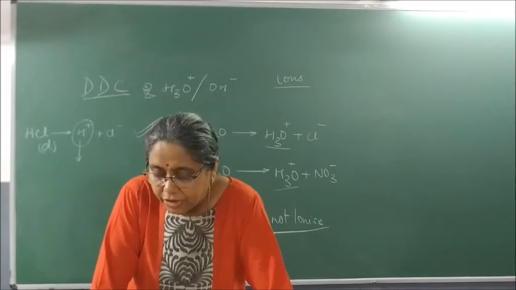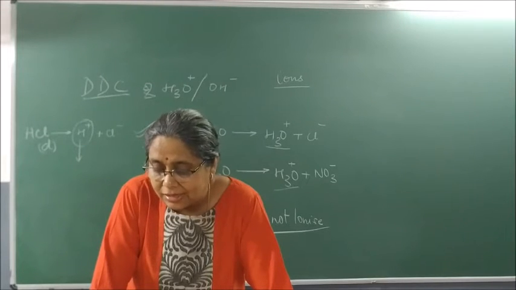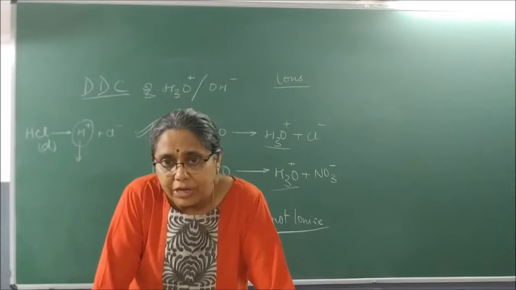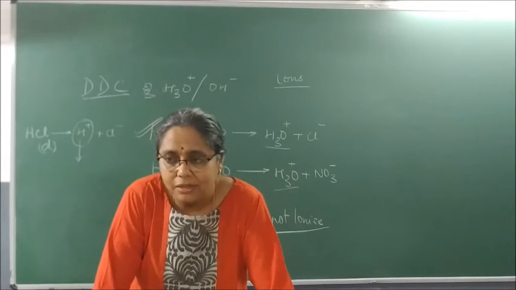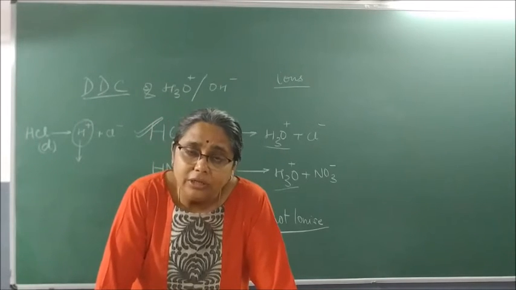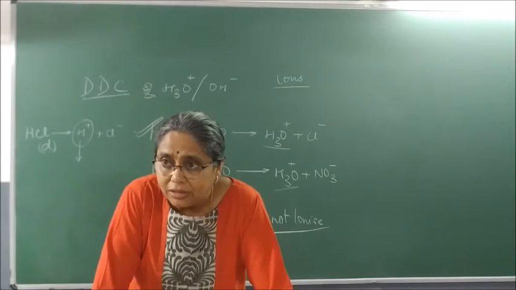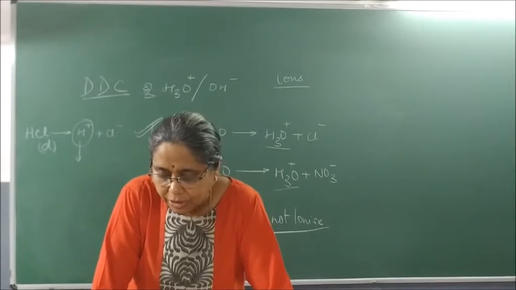How is the concentration of OH- affected when excess base is dissolved in a solution of NaOH? When I add more NaOH to it, the concentration of OH- increases. Please write. When I add water, the concentration of OH- ions decreases. When I add base, the concentration of OH- ions increases. Okay.